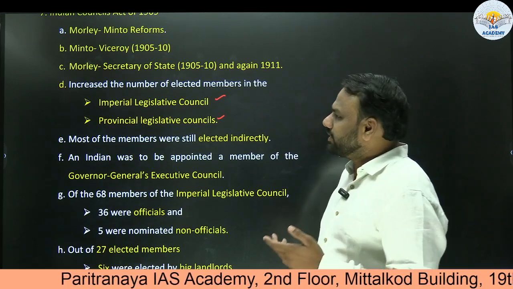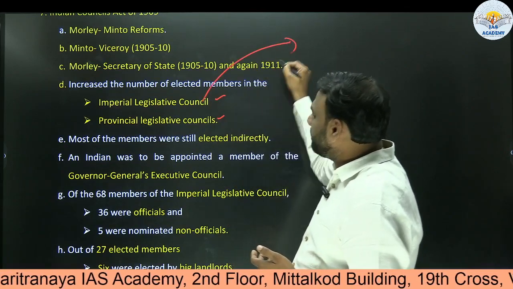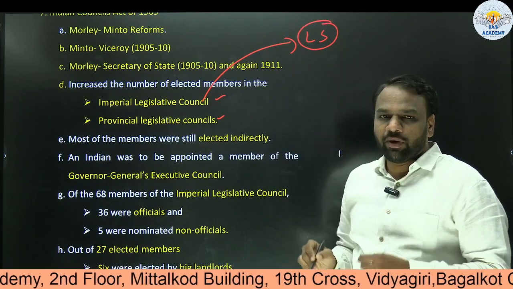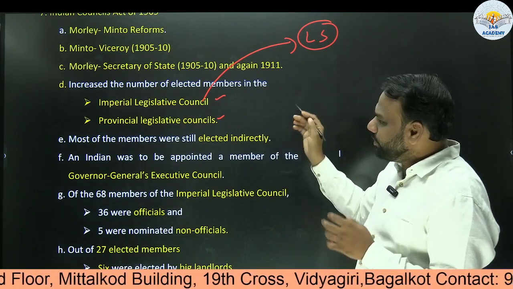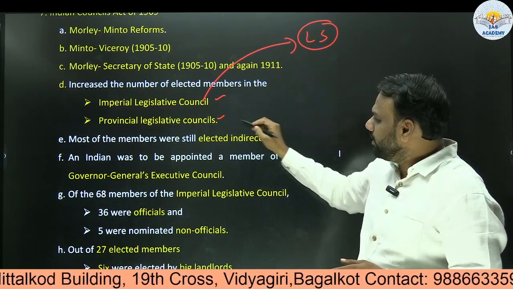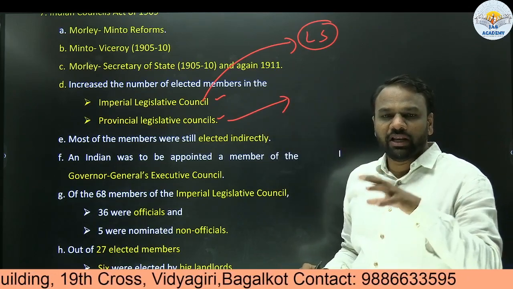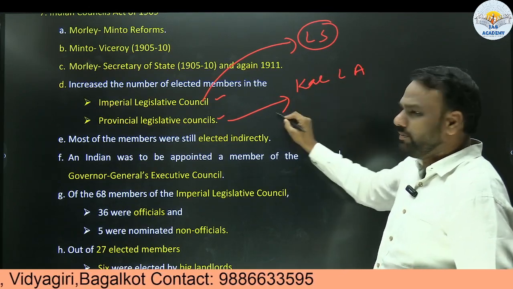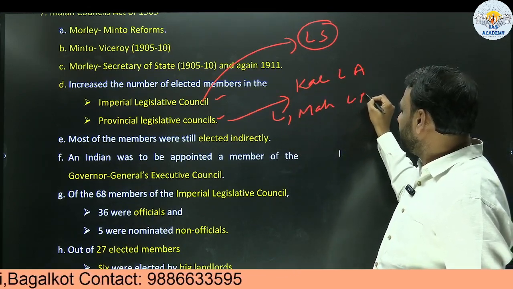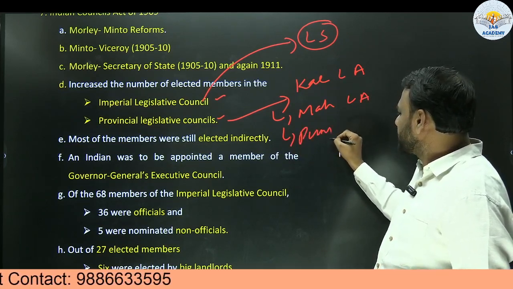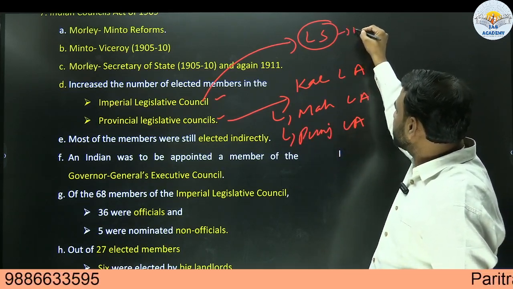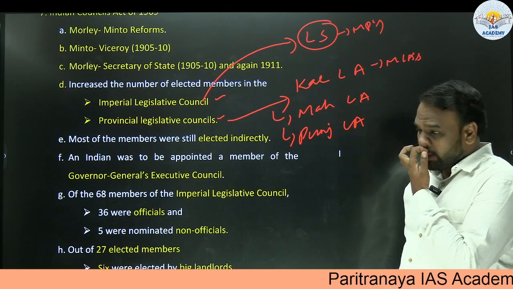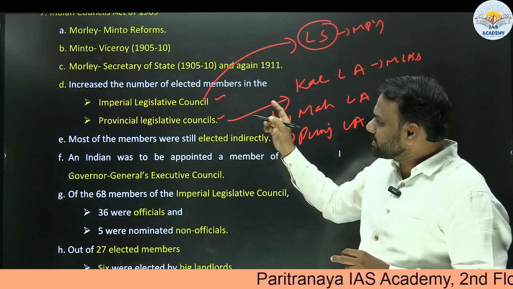In order to get the things connected easily, let us compare the Imperial Legislative Council to something similar to the present day Lok Sabha. Okay. In Lok Sabha, we have elected representatives of people. The Imperial Legislative Council was present at the center, similar to Lok Sabha. Provincial Legislative Councils are similar to legislative assemblies in our states. Let us consider the example of Karnataka Legislative Assembly, Maharashtra Legislative Assembly, Punjab Legislative Assembly. Here we have MPs, here we have MLAs. So this 1909 Act increased the number of elected members.